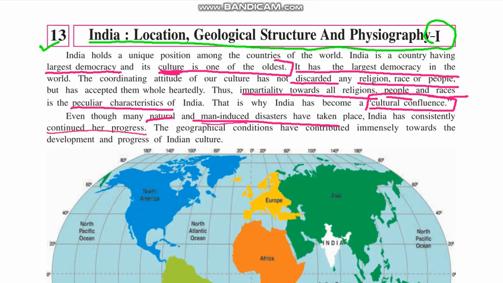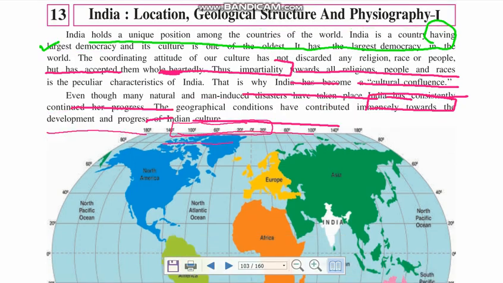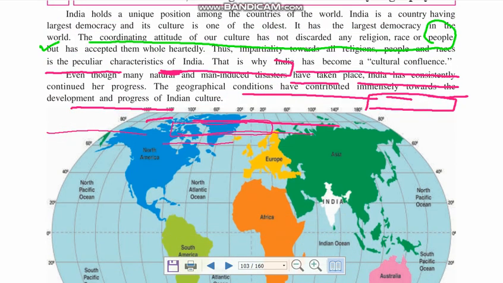The geographical conditions have contributed immensely towards the development. See, now why is India developing very fast? Then the geographical condition of our country is very important. The geographical location of our country is considered the most important factor due to which India is progressing very fast and has contributed immensely toward the development of Indian culture. See, due to the geographical location, the development is very fast.